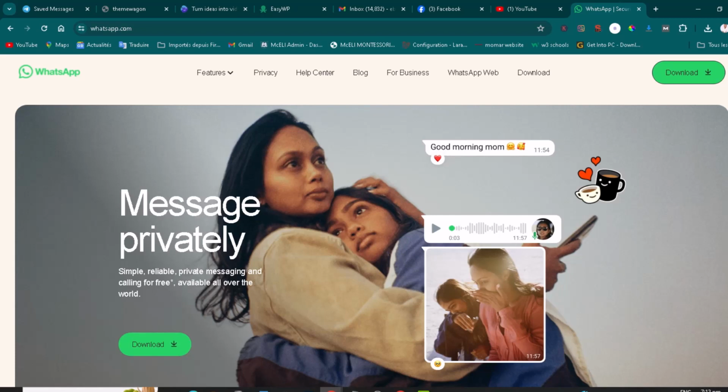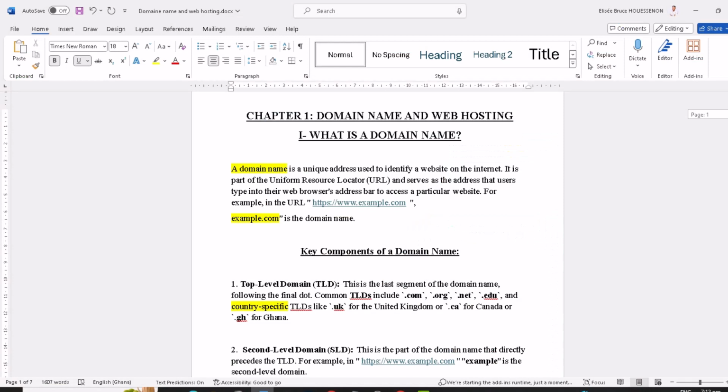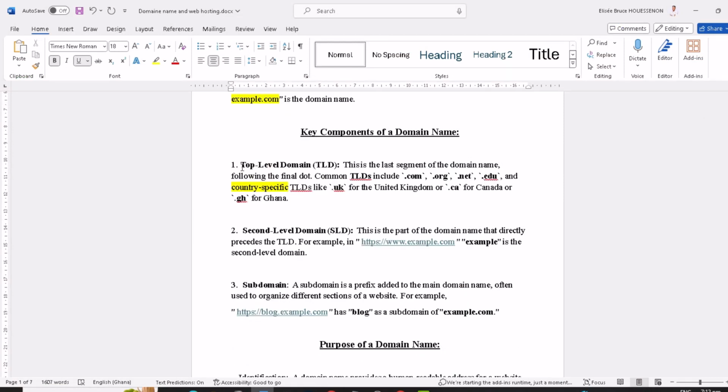Now let's look at the key components of a domain name. There are three components of a domain name. The first component is the top level domain, and the second is the second level domain, and the third one is the subdomain. So let's look at the top level domain. What is a top level domain? The top level domain is the segment of the domain name following the final dot.